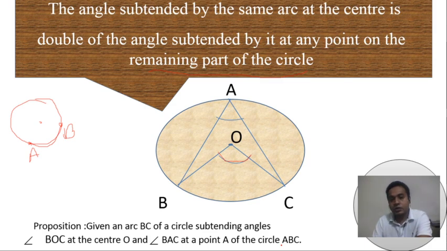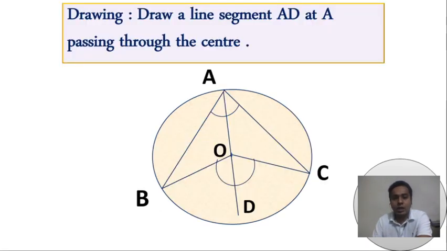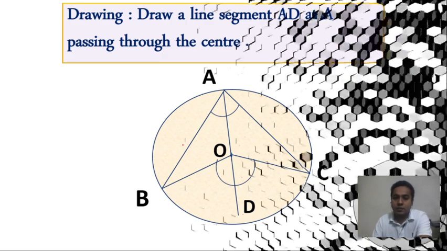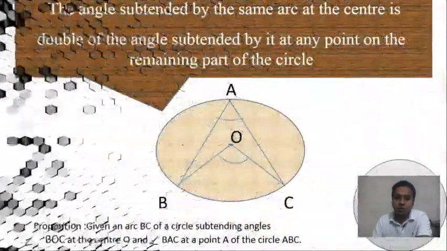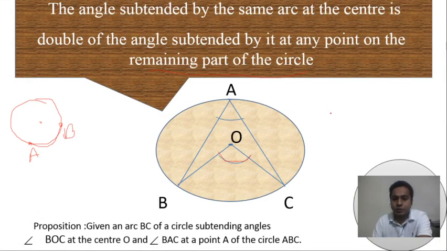So what do we have to prove? We have to prove angle BOC is the double of angle BAC.